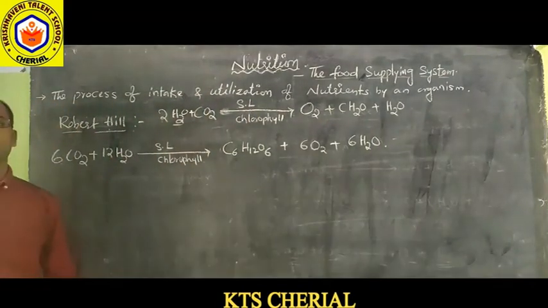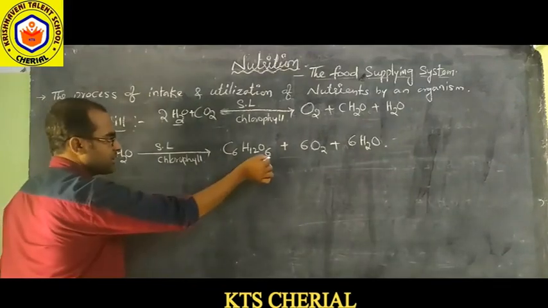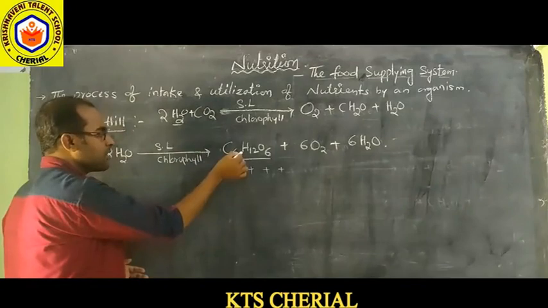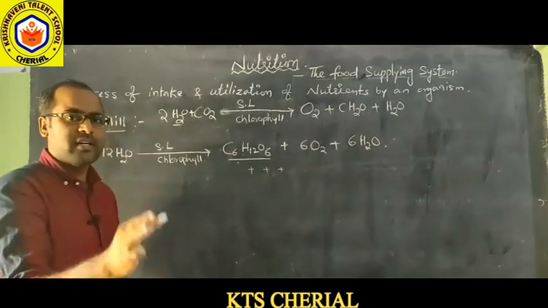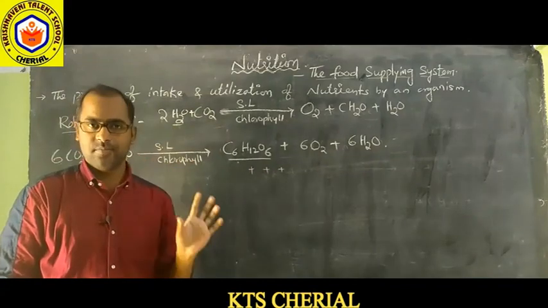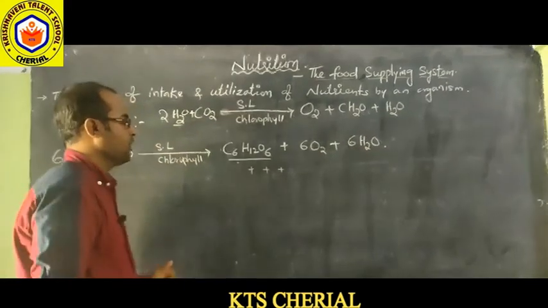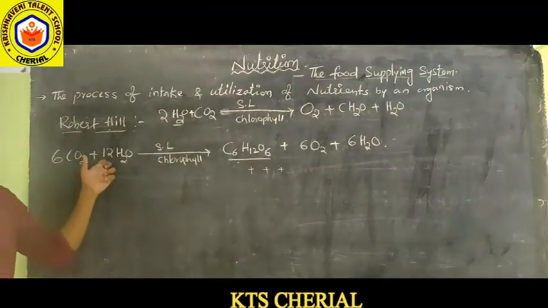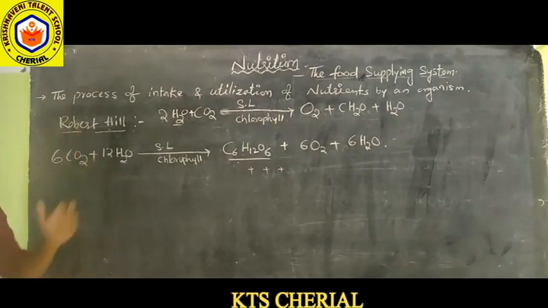Here is the glucose, a very simple sugar, a simple carbohydrate. So what is the simplest carbohydrate? Glucose. What is the complex carbohydrate? Starch. Right? So this is the modified form of the photosynthetic equation given by Robert Hill.